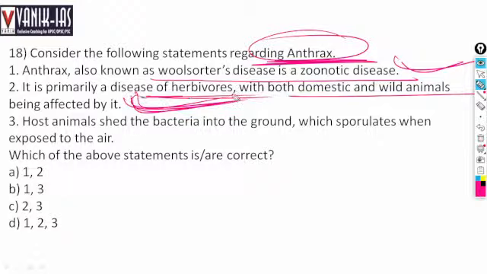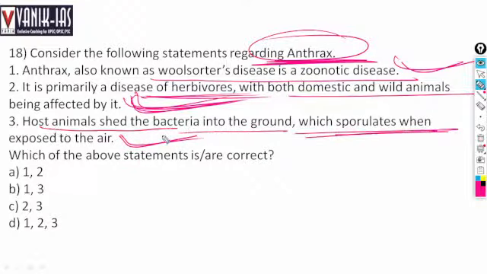Host animals shed the bacteria into the ground, which sporulates when exposed to the air. So all the statements are right.